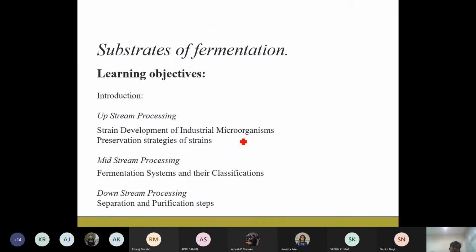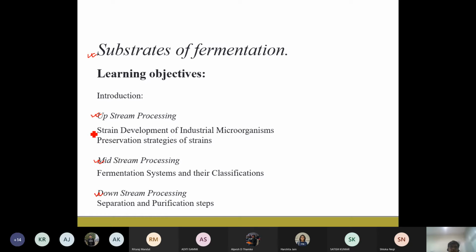Anyway, in today's class, we will be talking about unit 2, which is on the substrates of the fermentation. Though the name suggests that it is the substrate, we are going to look into the different components of the fermentation processes that we talked about, like the upstream processing, the midstream processing, and the downstream processing. Because we have a wide audience from different backgrounds, I will be going through the very basics of these things.